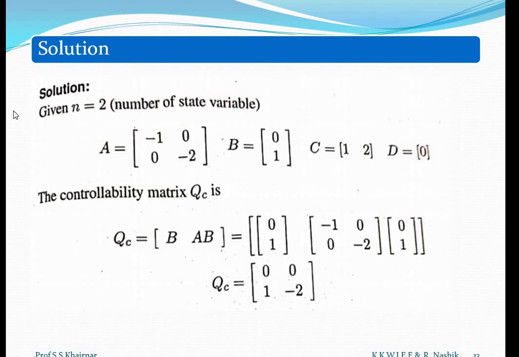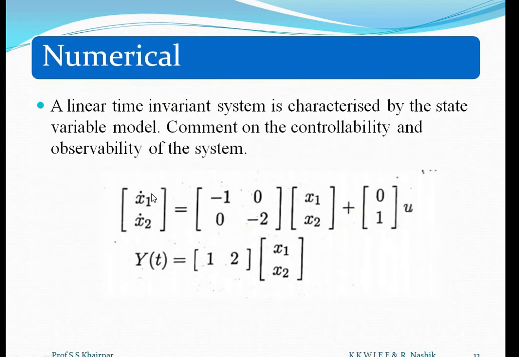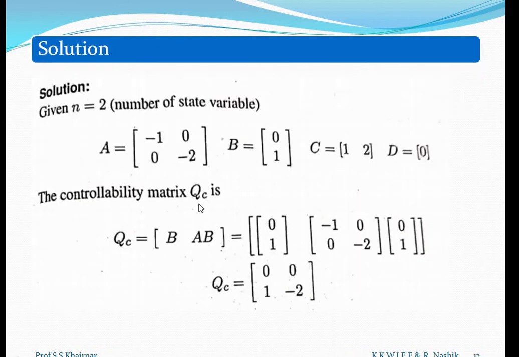See the solution. Given n equal to 2, the number of state variables. How is it decided? It is not decided by x1 and x2 as variables, but is perfectly determined by the matrix A. If it is a 2 by 2 matrix, n is equal to 2. If the A matrix is a 3 by 3 matrix, n will be 3. Here A is a 2 by 2 matrix, so n is 2. B is [0, 1], C is [1, 2] and D is 0, because D is not given here.